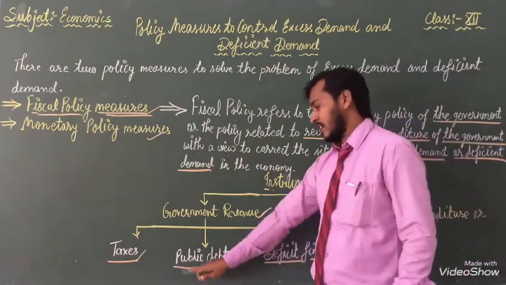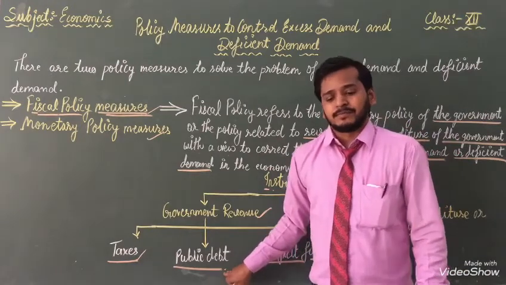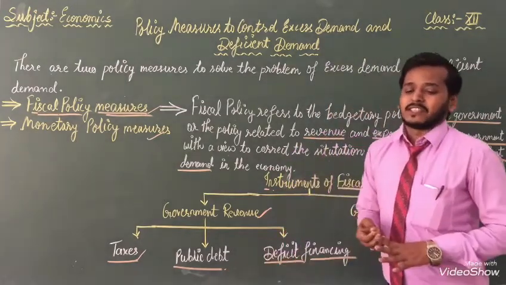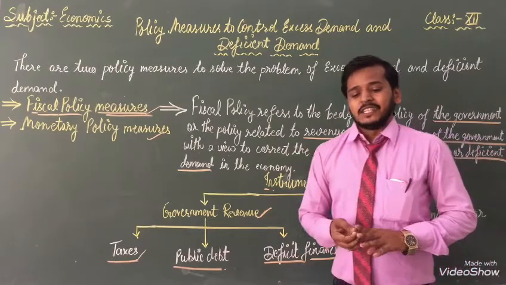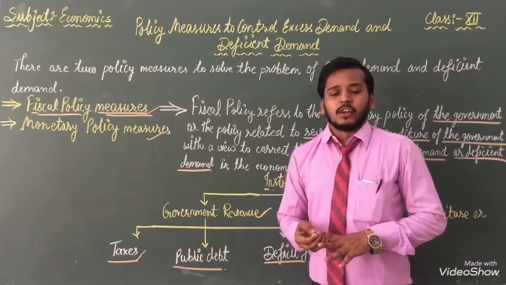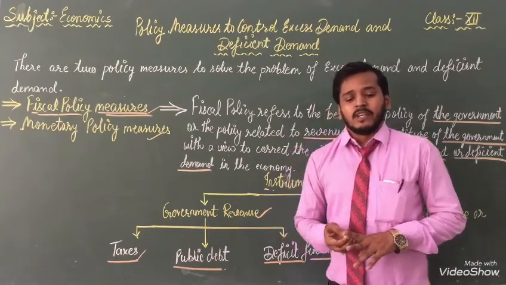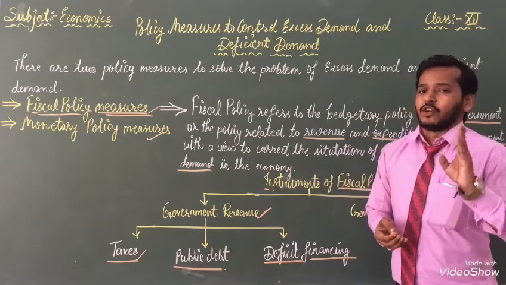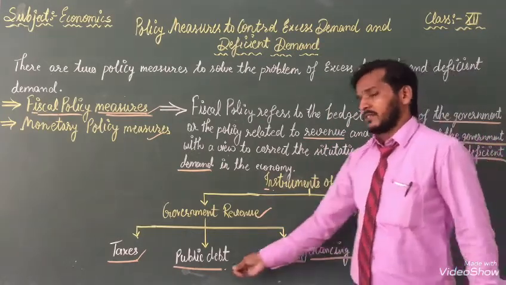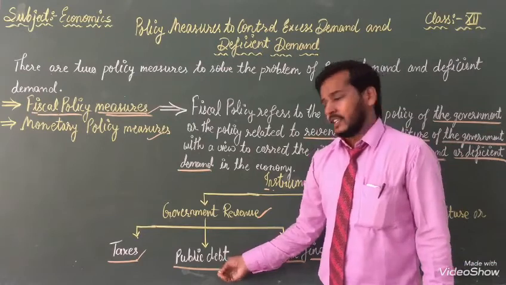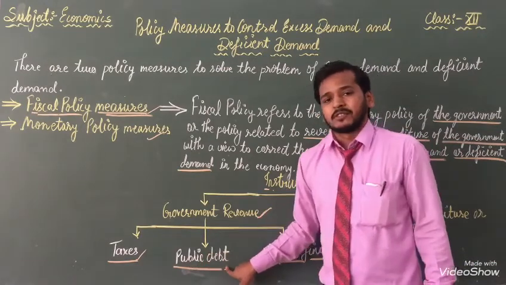Now the second one is public debts. Public debt is borrowing. It refers to the borrowing by the government from the public through issuing securities. On behalf of securities, governments are taking public debts.